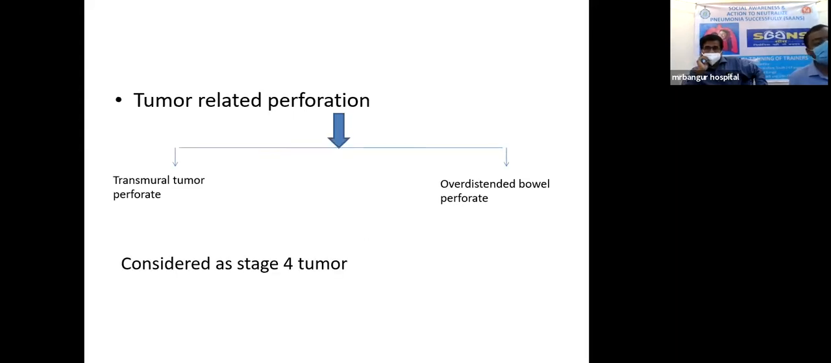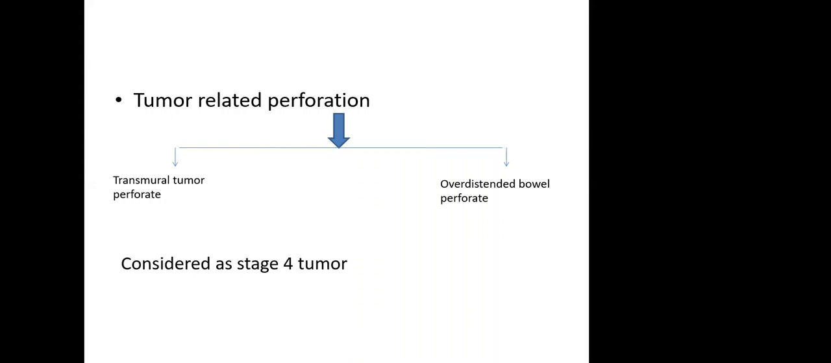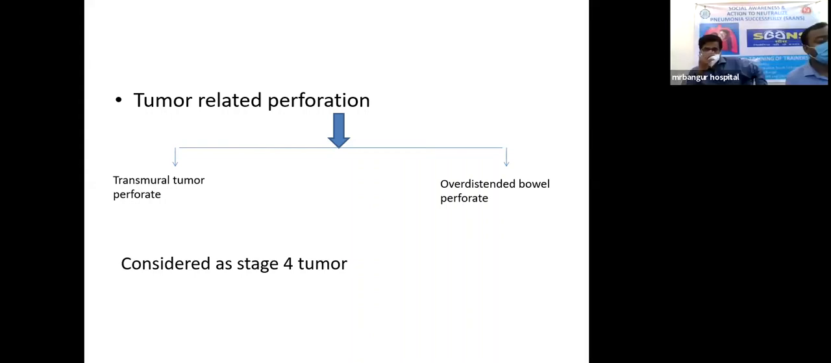Now, sometimes the tumor itself presents with perforation. It may be due to the tumor being transmural, which can perforate, or due to the tumor leading to an obstruction, which causes proximal bowel perforation. In these conditions, all these cases are considered as a stage 4 tumor. Here, we go for the resection, we enter the abdomen, but before that, we resuscitate the patient and accordingly we proceed.